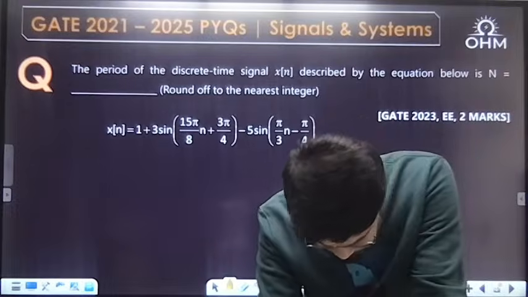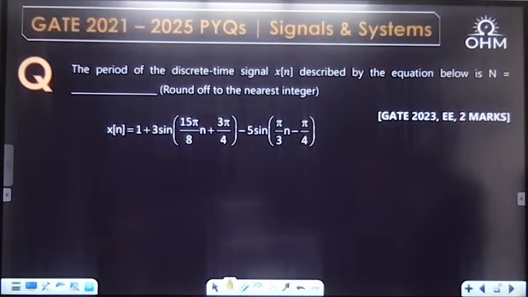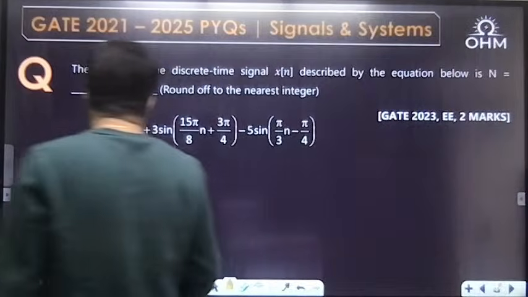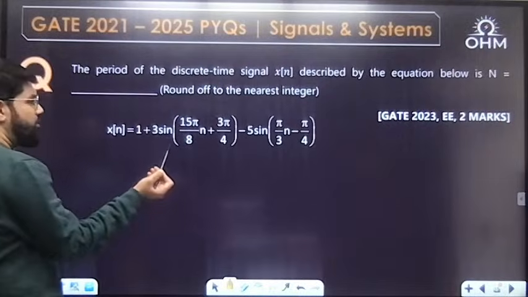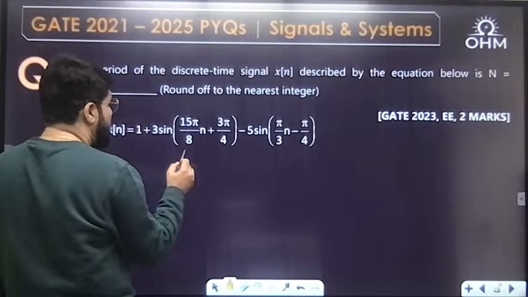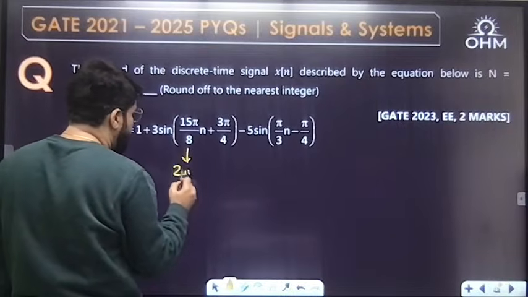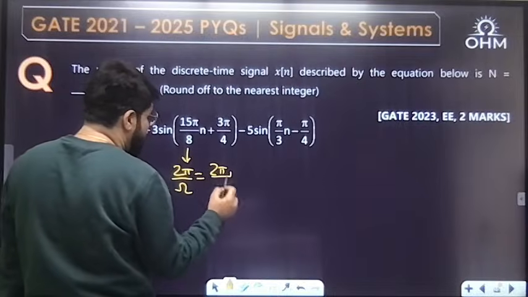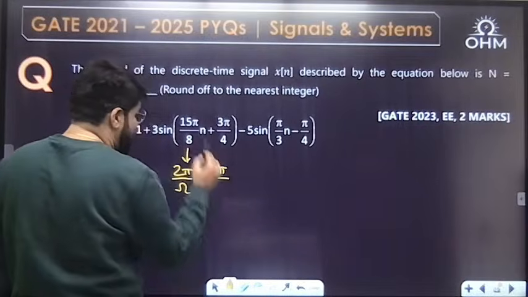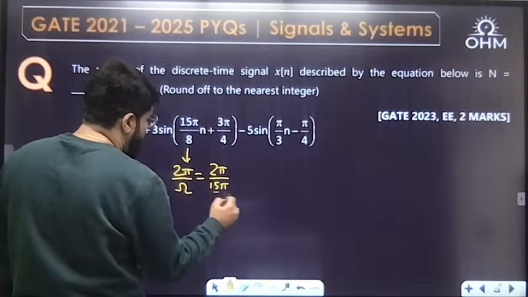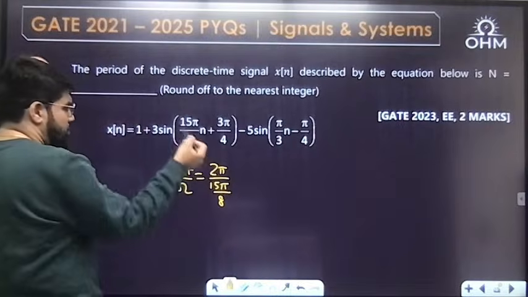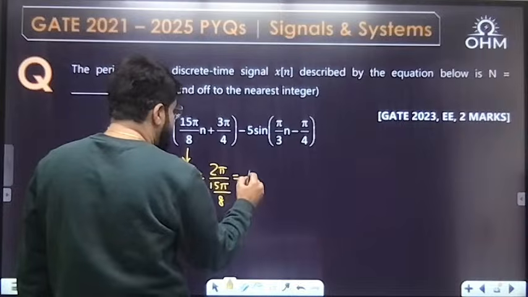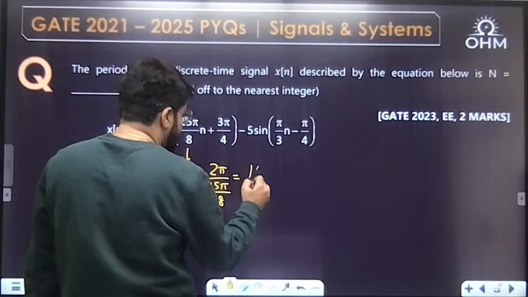Yes, Ashrita. The period of the discrete time signal x[n] described by the equation. What is the simple question? Anyways, the DC term will not affect the period. The signal will still be periodic. Now for this one, what is 2 pi by omega? Because a discrete time signal is periodic if 2 pi by omega is rational, otherwise it may not be periodic. 2 pi upon 15 pi by 8, the omega is 15 pi by 8. So pi cancelled. This is 16 by 15.